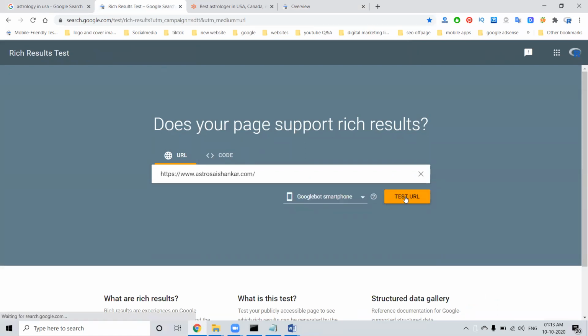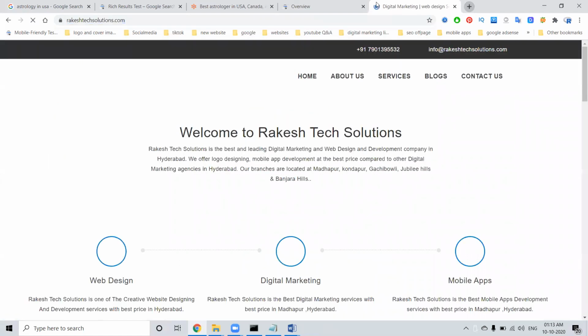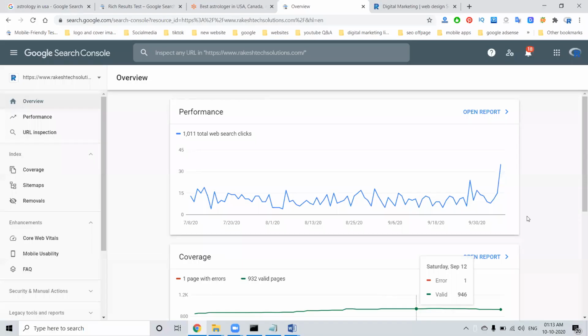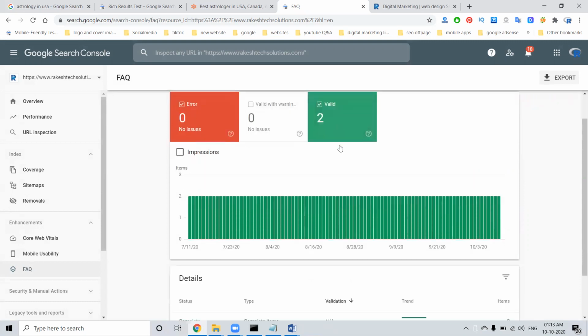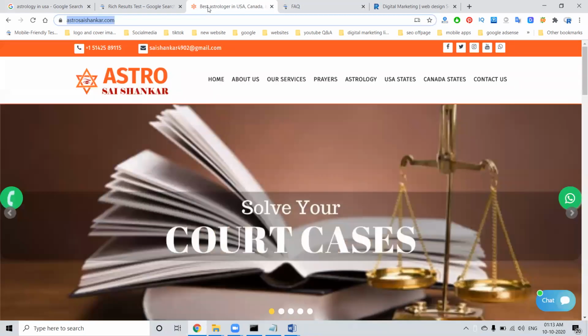Before that, whether it is there or not, first of all, you can check. So I'm checking here. If it's there, I'm showing it on my website. Let us check the webmaster here. It will show like this: FAQs, error, valid, warning, two valids. So everything will be checked here, and the complete items will be here.